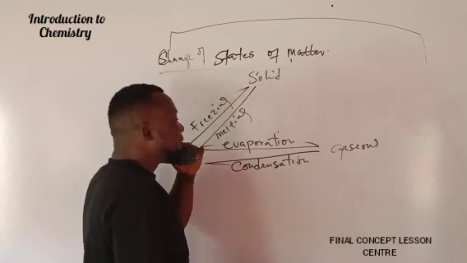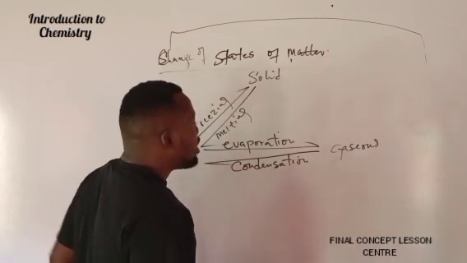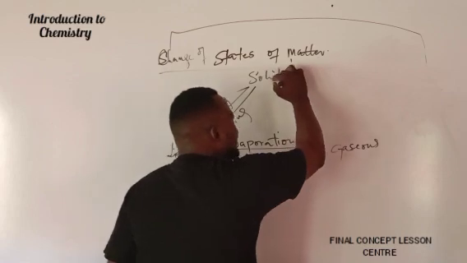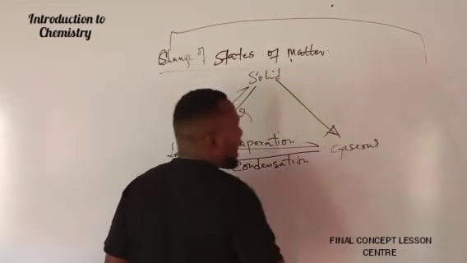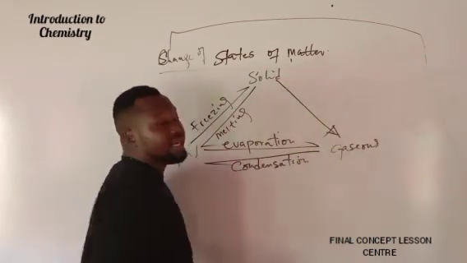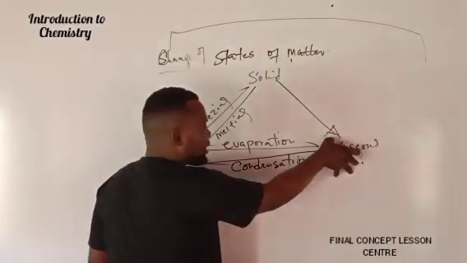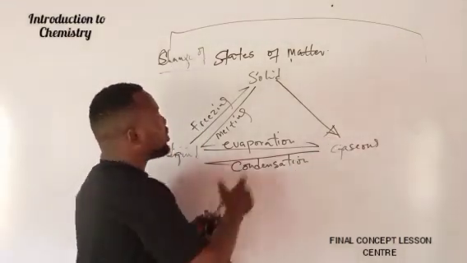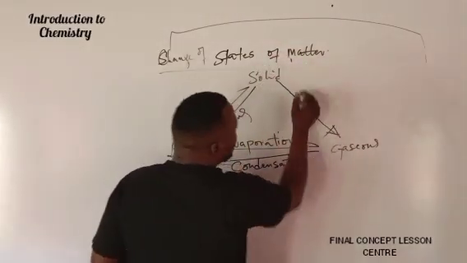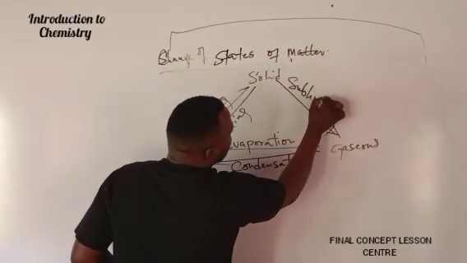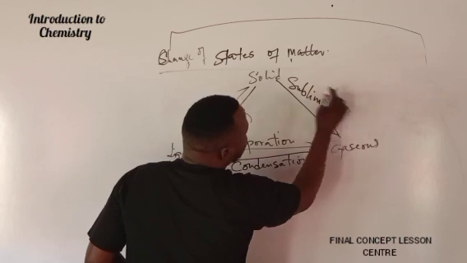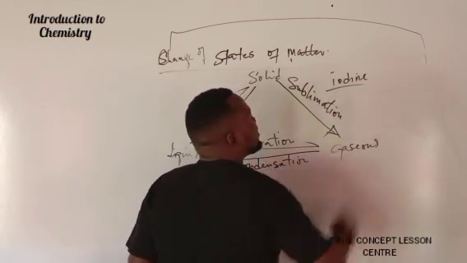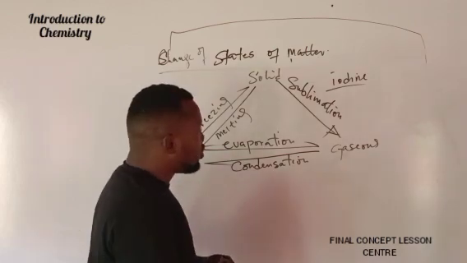So here we have the solid state moving to gaseous state, which will be represented with one arrow. Why? Because gases cannot move to solid directly. If they want, they can move from gaseous state to liquid state, and from liquid state to solid state. So what do we call the process of solid to gas? We call it sublimation. An example of a substance that can sublime is iodine. Iodine is one of the substances that can what? Sublime. Are we good to go?